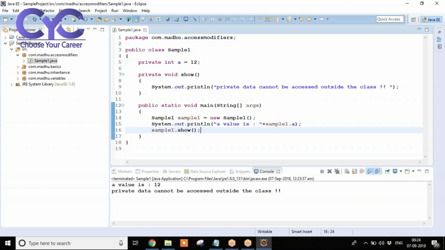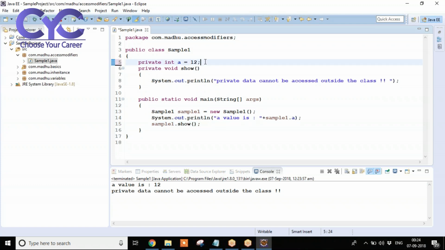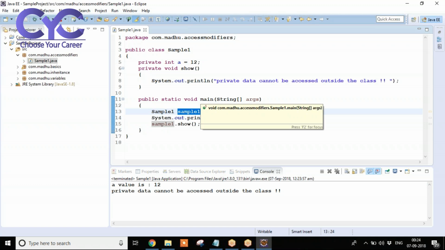That is a private data we are accessing within the same class. Sample1.a is an instance variable, and an instance variable we need to call by using an object. Okay, clear?